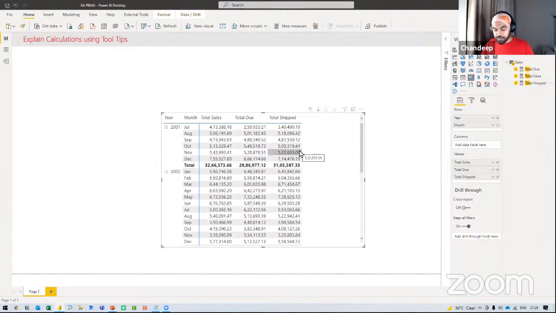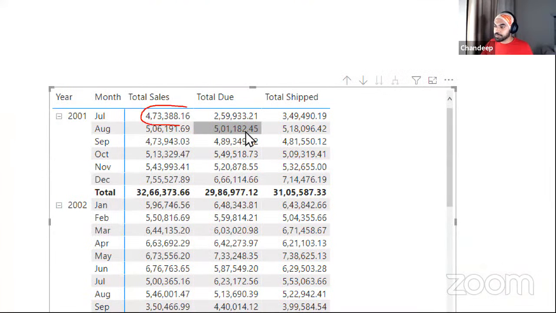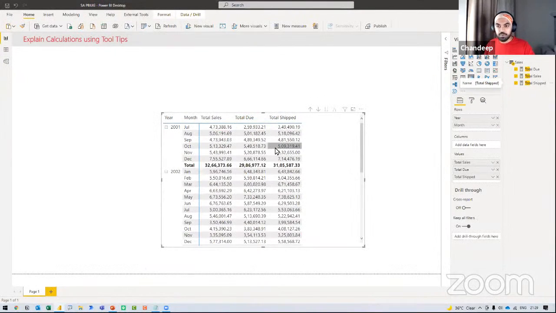Now I get to see what is my total sales of that particular month, of the sales that I have done in that month, how much of the value of the transactions become due in the next month, in the same month, and how much of that becomes shipped in the same month, so on and so forth. Now, once you take a look at this table, it is pretty good.